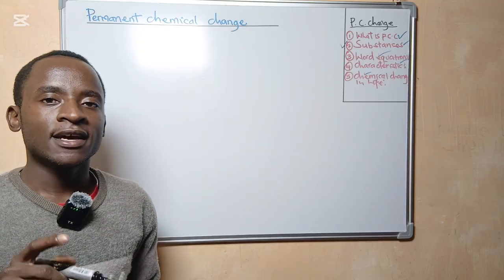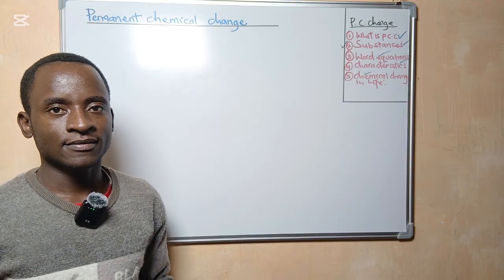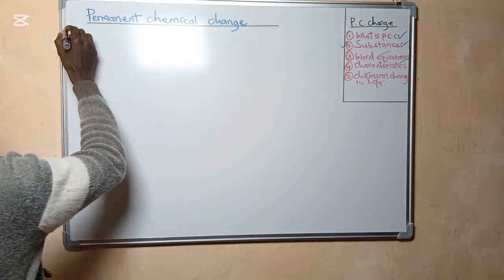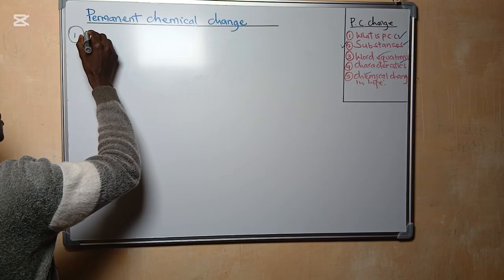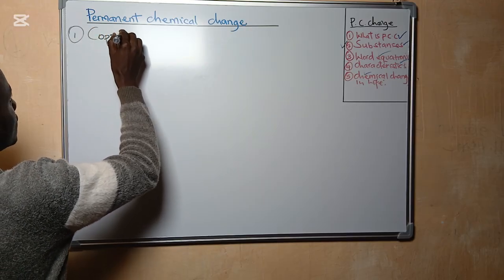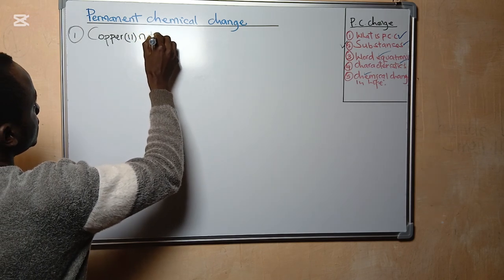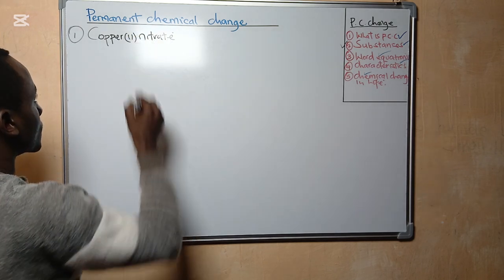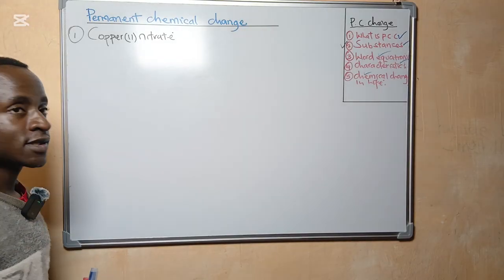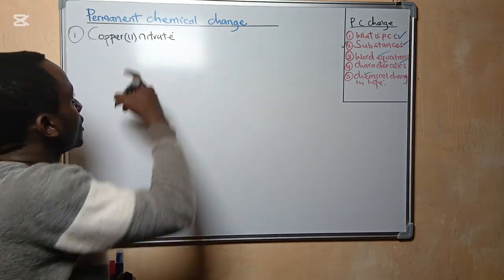For our case here, we are only going to use two substances. The first substance is copper 2 nitrate.